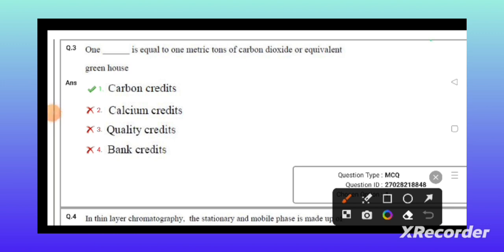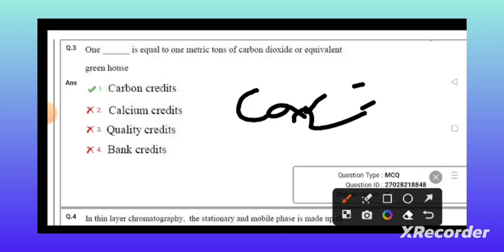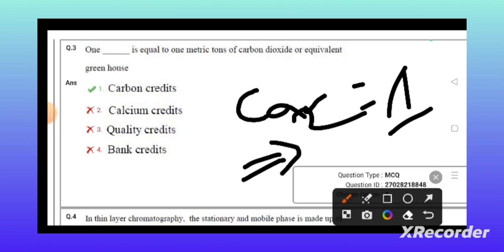One dash is equal to 1 metric ton of carbon dioxide or greenhouse gas. One ton of carbon dioxide is equal to 1 carbon credit. The exchange of carbon credits takes place between the nations to control the greenhouse effect.